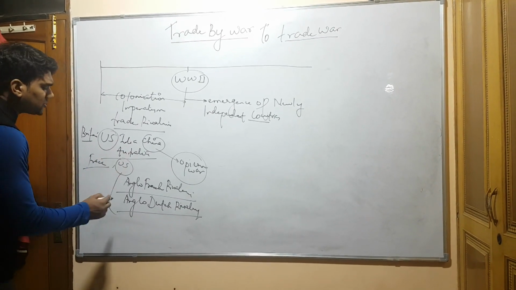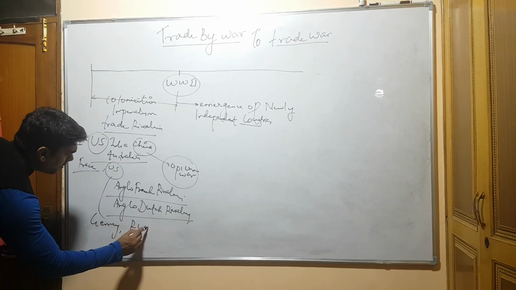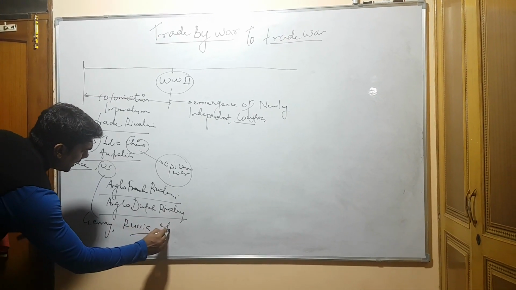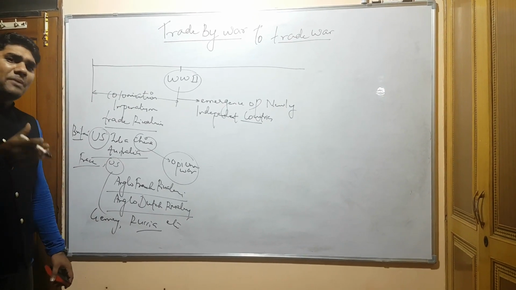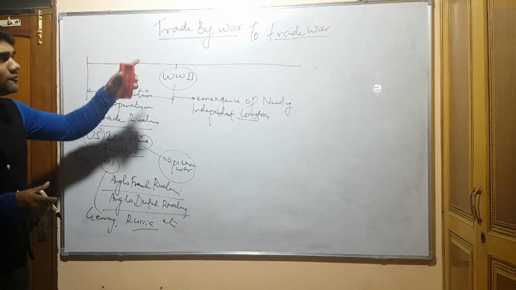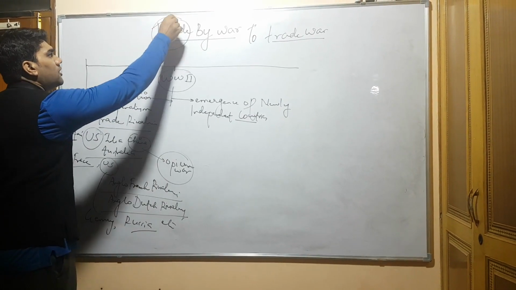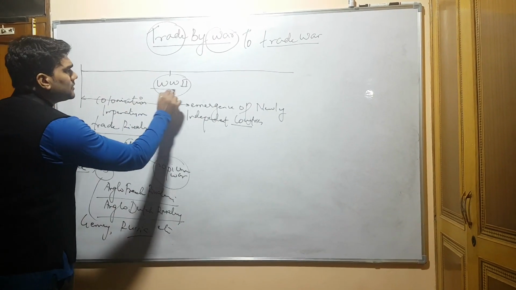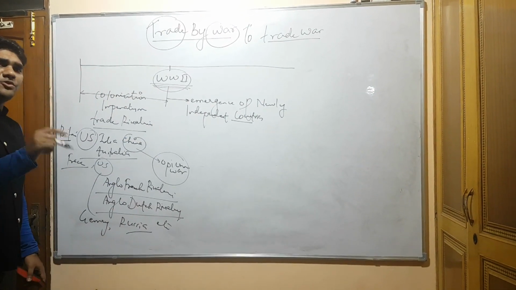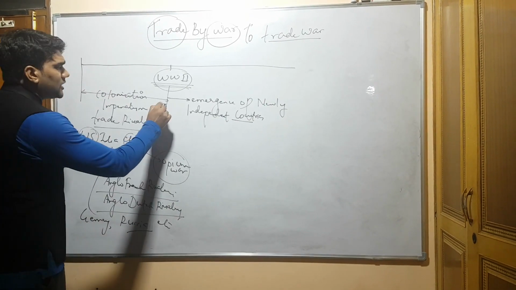And also rivalries started among Germany, Russia, etc. That means all those countries wanted to get the benefit of trade by doing war. And that is why this was the era where, if you want to promote trade, you will have to do war.